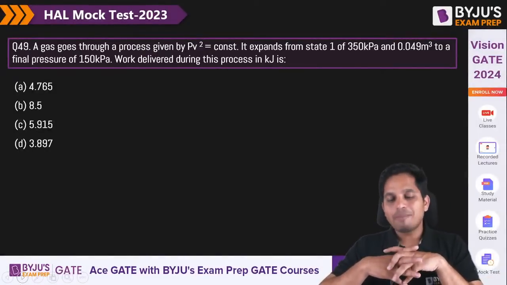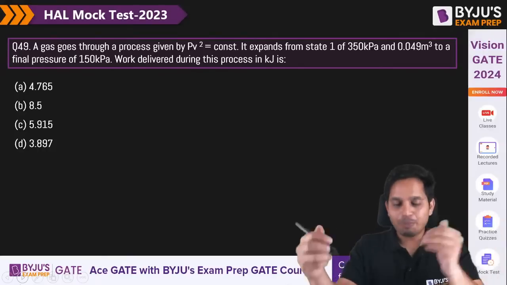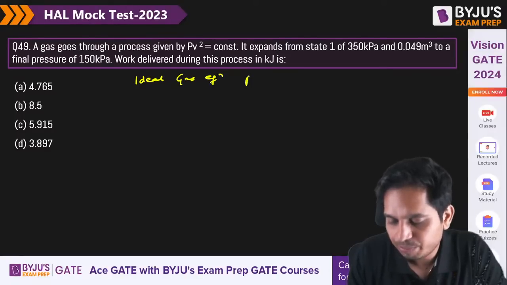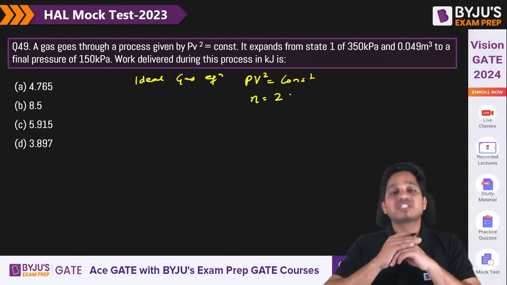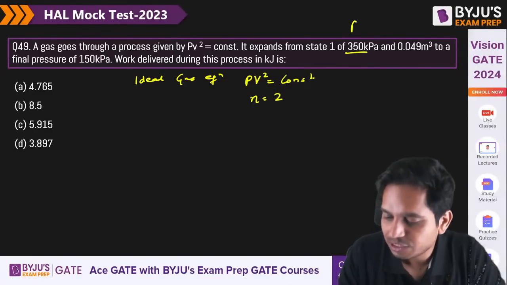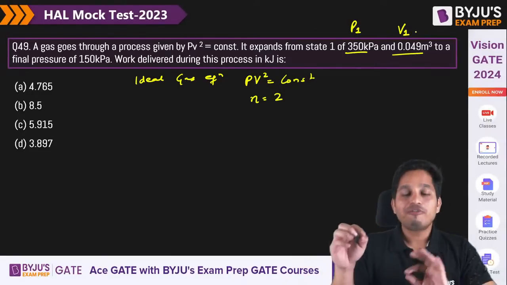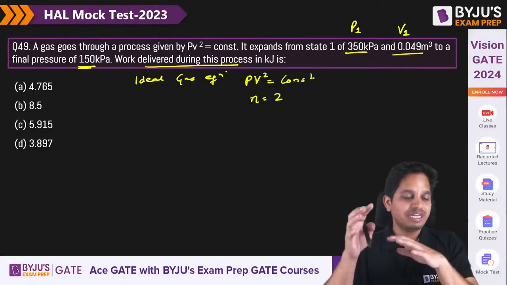A gas goes through a process given by, so it is a polytropic process. You see, it is a polytropic process, and the ideal gas equation is PV² equals constant. So basically n is equal to 2. Now it expands from state 1, this is your P1 and this is your V1, to a final pressure of this. Now the work delivered during this process is,